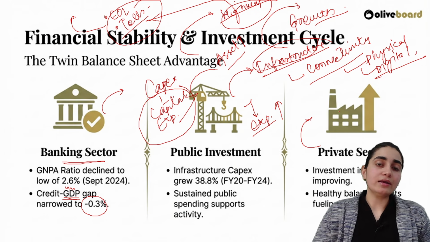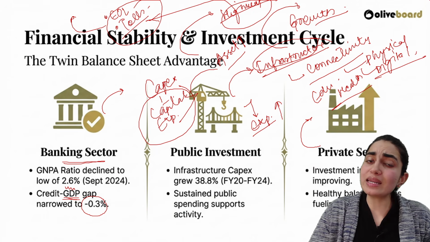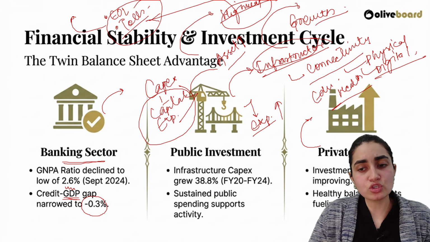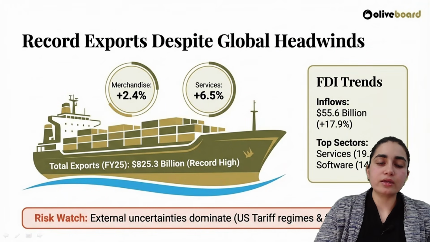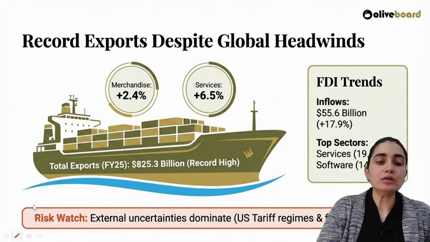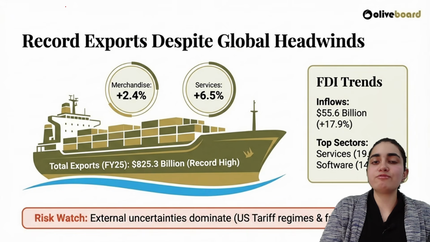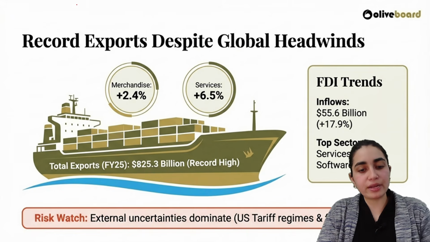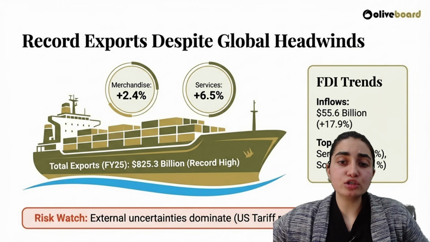And private sector advent is in every sector, be it education, healthcare, insurance, or any sector. Investment intentions are improving. We have healthy balance sheets, fueling activities also. Along with that, exports are also doing better. Even if Trump tariffs are being imposed, even if we are continuously pressured to leave Chabahar port, still you see the numbers are good.